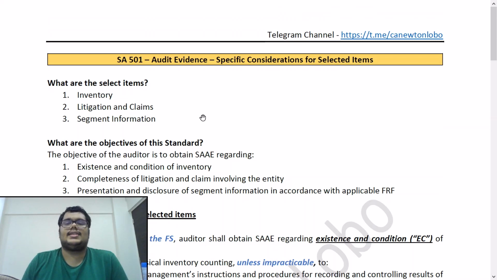So this is about SA 501 audit evidence, specific considerations for select items. I hope you all remember. I hope you all have understood and remember all the points, everything that we did today.